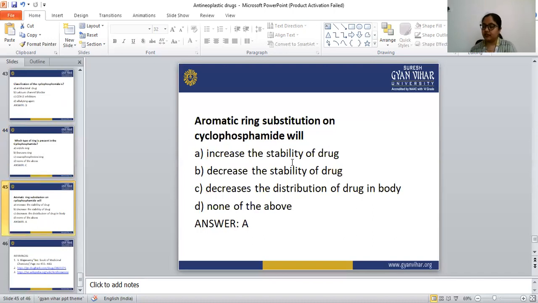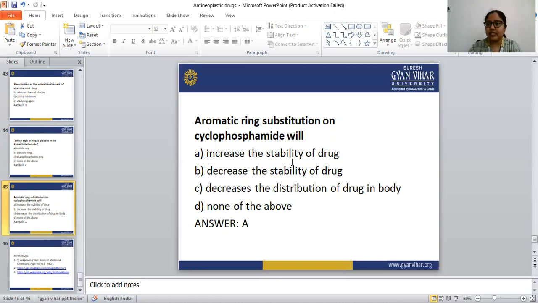Other drugs we have to learn: chlorambucil comes under the category of nitrogen mustard. Then next is alkyl sulfonate, in which we have to learn busulfan. The next class is ethylenimine, and in ethylenimine one drug is there, that is thiotepa. So we will see that in our next class.